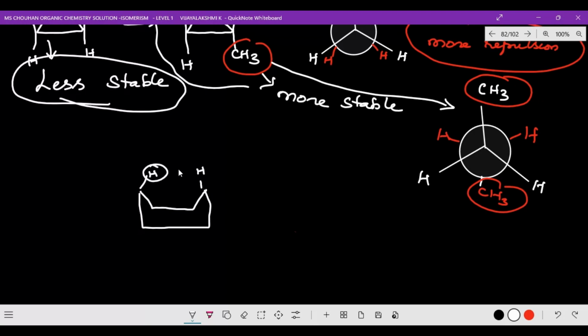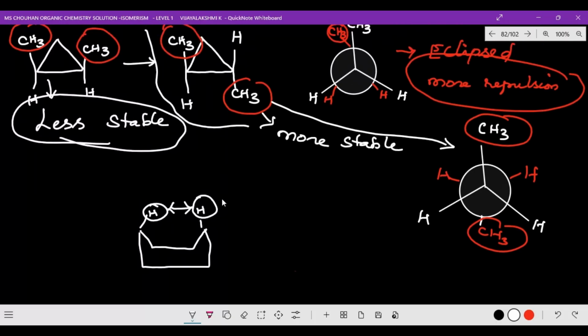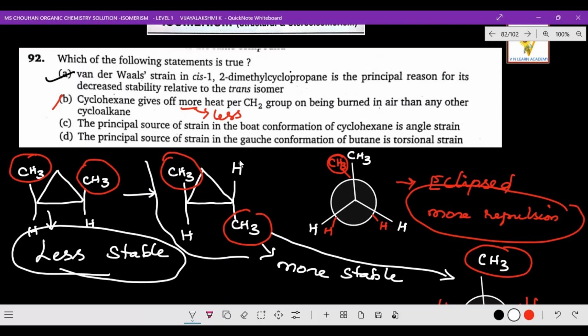Actually this is a steric strain, and both are unstable. So this is a torsional strain, it will not be angle strain. Angle strain will not be there; it is a torsional strain, and it is unstable also. Torsional strain is like an eclipsed form. So this statement is also wrong.